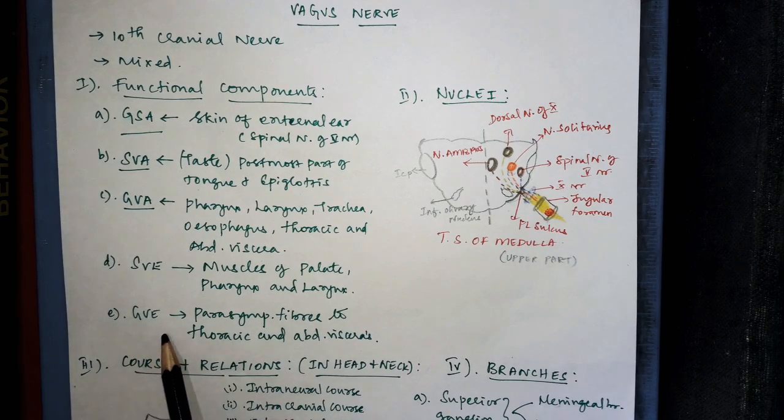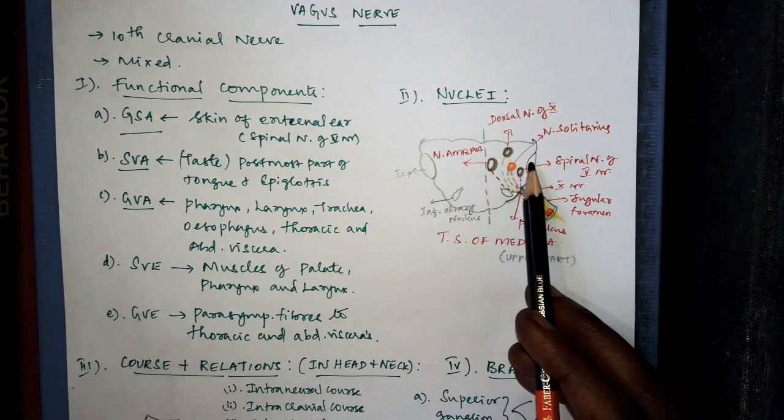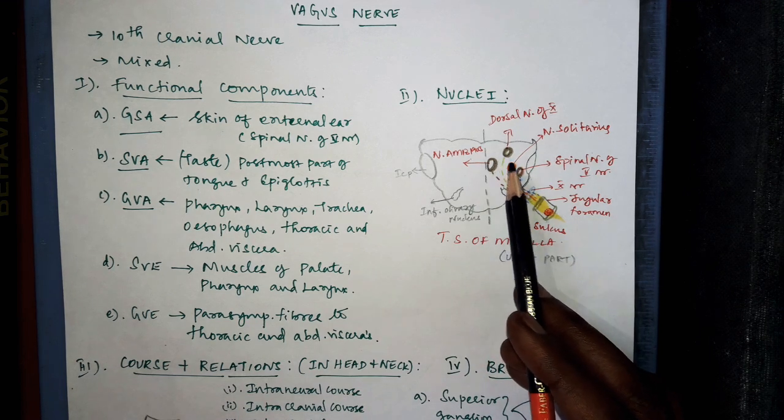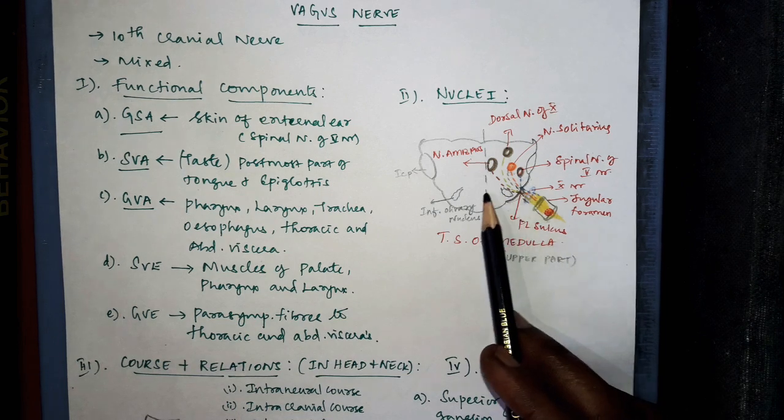Then general visceral efferent carries parasympathetic fibers to the thoracic and the abdominal viscera arising from the dorsal nucleus of the vagus nerve. Then next is about the nuclei. The nuclei are nucleus ambiguus, dorsal nucleus of vagus, nucleus of tractus solitarius and the spinal nucleus of trigeminal nerve.